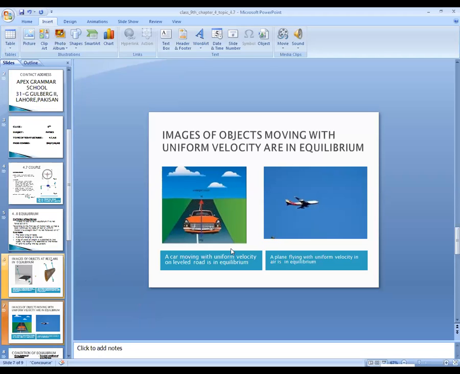If the body has uniform velocity on a leveled road with no bumps, then the body will also be in equilibrium position.